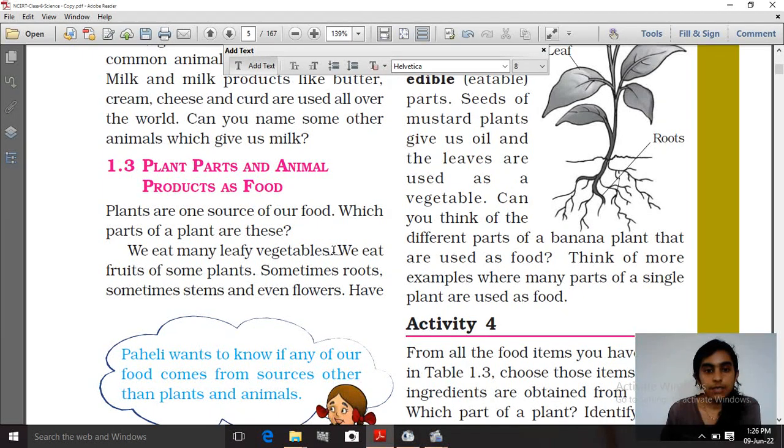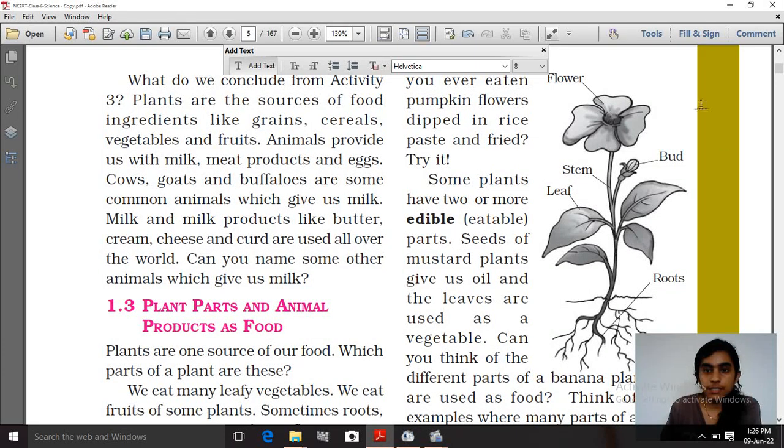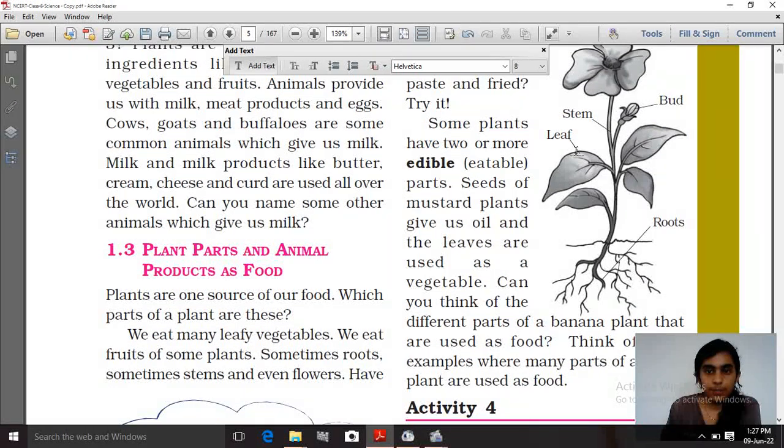Sometimes we eat fruits of some plant, sometimes roots, sometimes stems and even flowers also. If we see this diagram, we have here root, leaf, stem, bud and flower. So we have seen here lots of things that the plant produces.